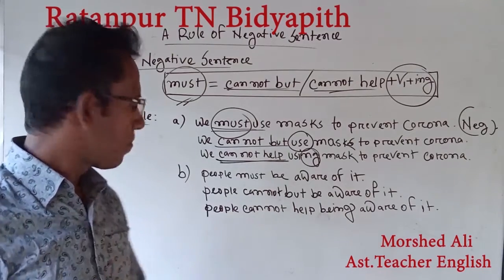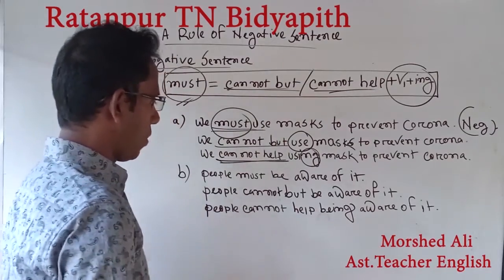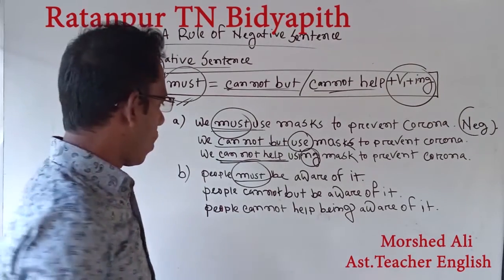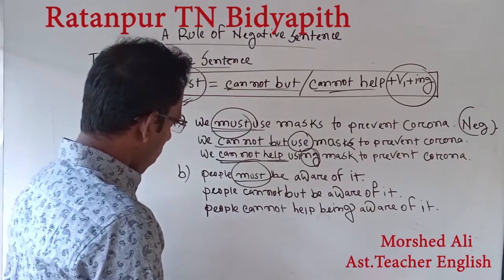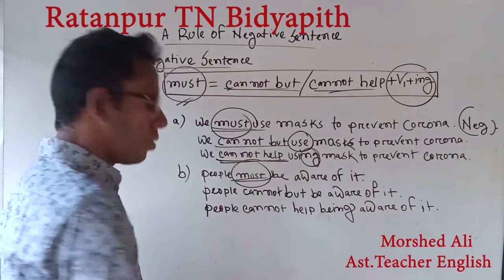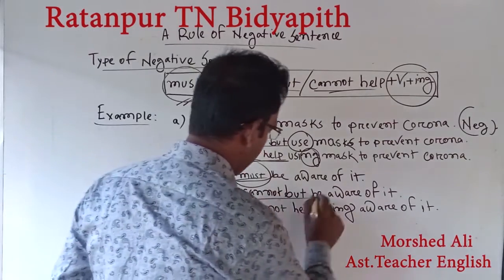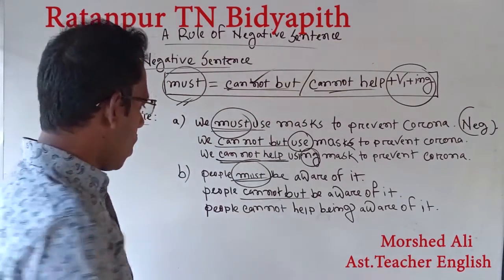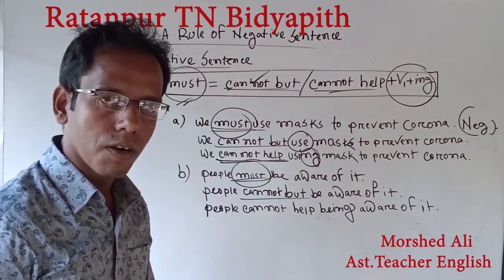You have understood. And second example, if you follow carefully, I have written that people must be aware of it. Here we find the mention of must. That means here we have to use cannot but or cannot help instead of must. I have given here two solutions. If you follow the first solution, you will find cannot but, the first item of our structure. That's why people cannot but be aware of it.